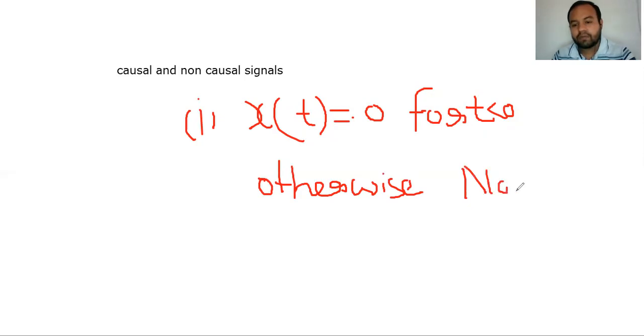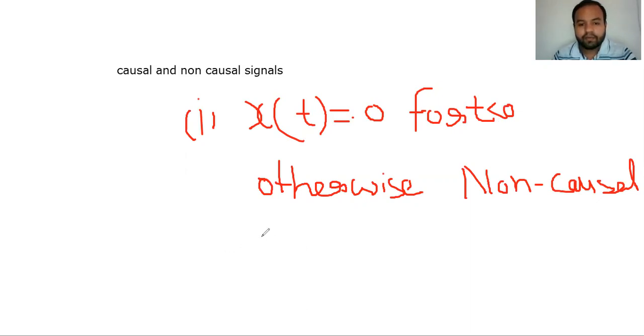Now, we are talking here about the continuous time signal. There is a condition on the discrete time signal as well that we will see. A signal is said to be causal if the signal is 0 for t lesser than 0.